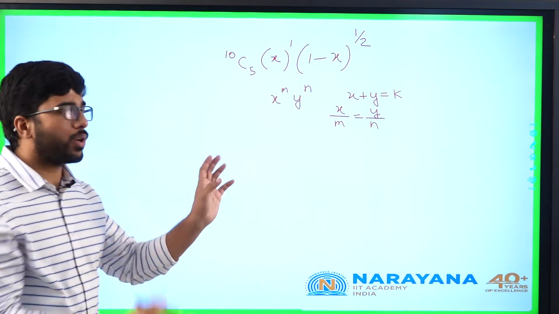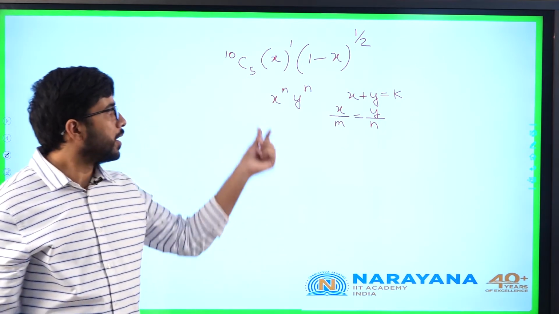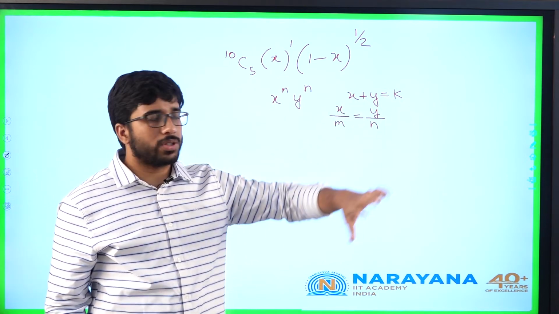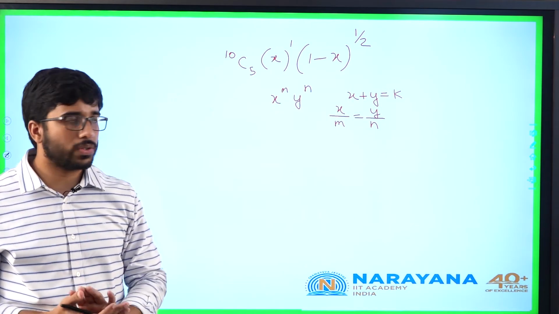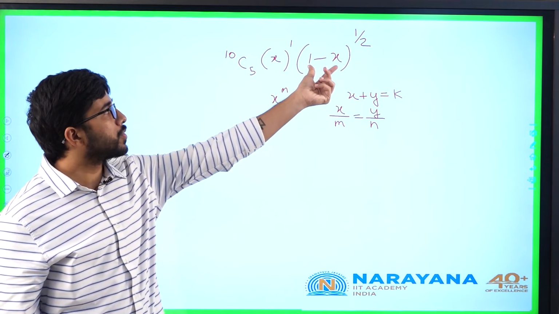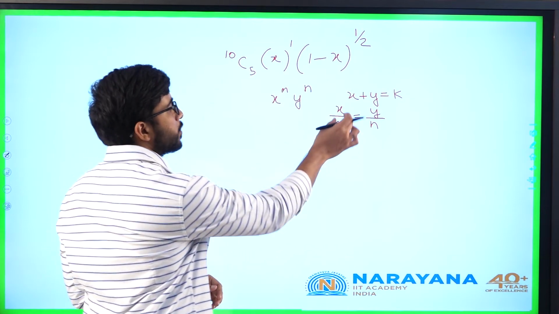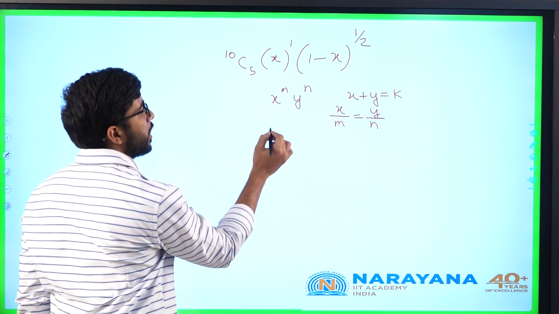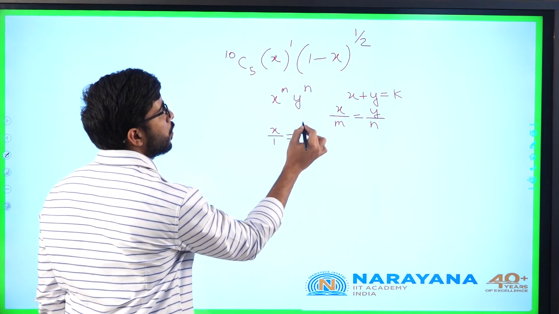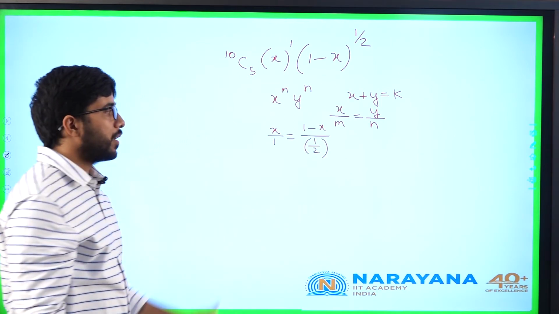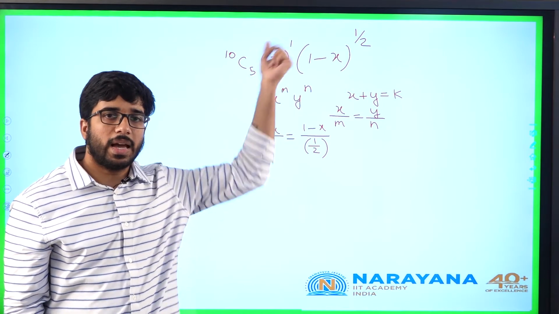You can differentiate it also, you will get the same idea. If x/m is equal to y/n and x plus y is equal to k, a positive value, x and y also belong to positive numbers. Here x is positive, and 1 minus x must be positive. So x/m must be equal to y/n. Here x/1 must be equal to (1-x)/(1/2). This is the value of x for which I will get the maximum value.